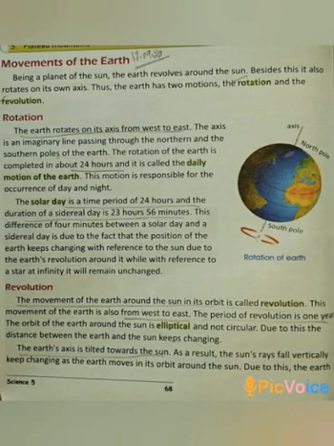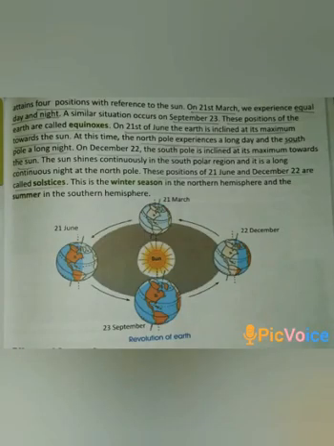The orbit of the Earth around the Sun is elliptical and not circular. Due to this, the distance between the Earth and the Sun keeps changing. The Earth's axis is tilted towards the Sun. As a result, the places where the Sun's rays fall vertically keep changing as the Earth moves in its orbit around the Sun. Due to this, the Earth attains 4 positions with reference to the Sun.